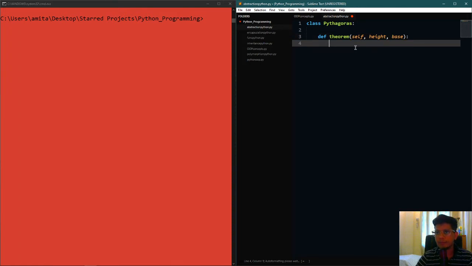Awesome. And then what we can do is store the value. So how do we say height squared? There is a built-in function called pow. So we can use pow, and we can say height. The pow function basically takes in two parameters: the base and the exponent, right? So I want to say height squared. So the two parameters that I pass are height and then 2. So it's going to calculate height squared, right? Then I can use pow again, and I can say base, 2, right? So now what I have is height squared plus base squared, right?